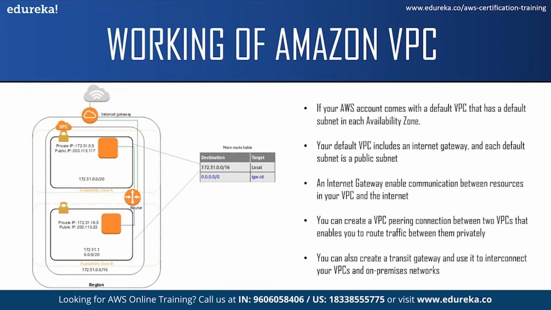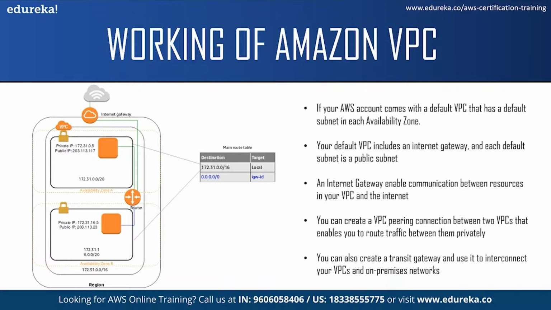Now, how can you connect your VPC to another VPC or to your on-premises network? For this, you can create a VPC peering connection between the two VPCs that enables you to route traffic between them privately. Now, instances in either VPC can communicate with each other as if they were in the same network.